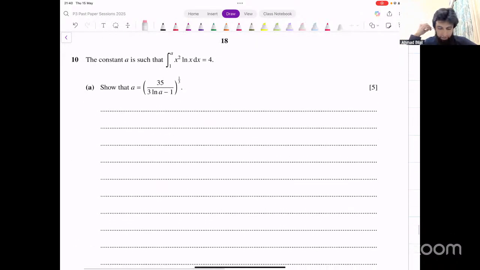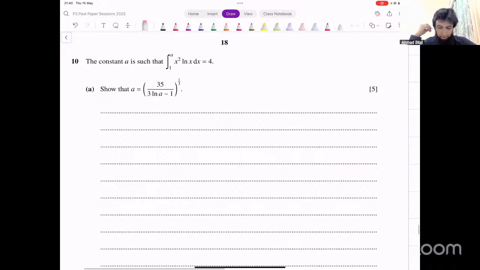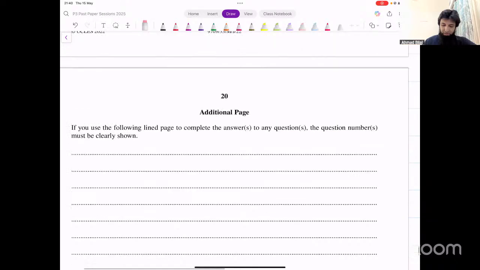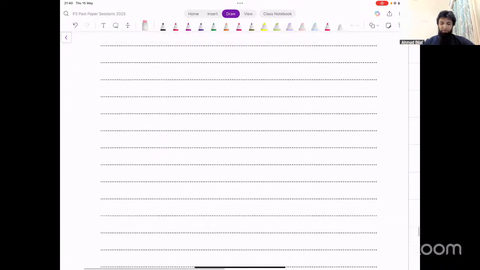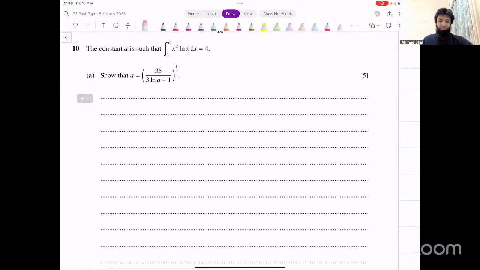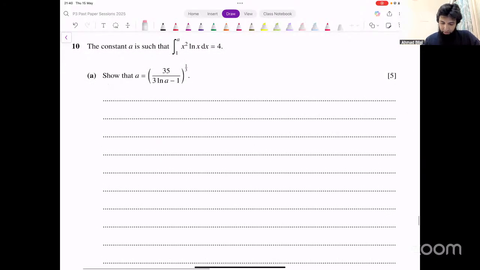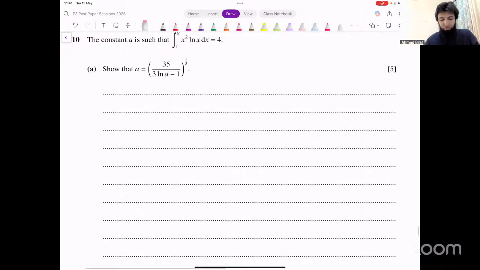Question number 10. Okay, that looks like integration. Just the first part of this, the second and third parts you can do. That's the last part that we're doing for today. Question number 10, part A, and then we end for today. The first part says the constant A is such that the integration of x squared times ln(x) with limits from 1 to A is equal to 4, so that A equals this.